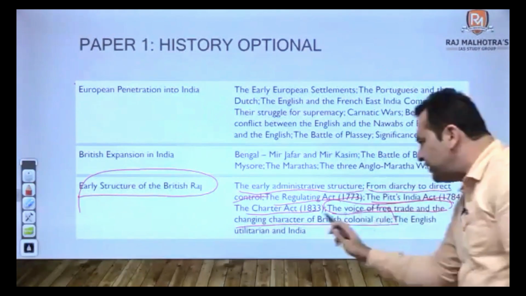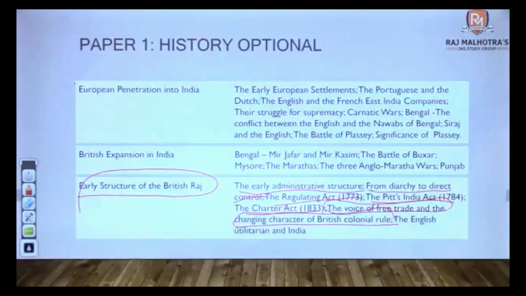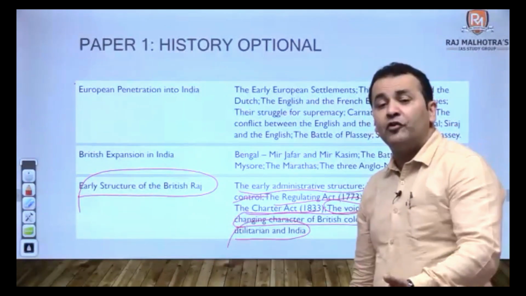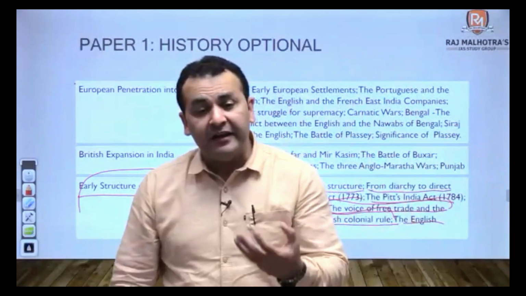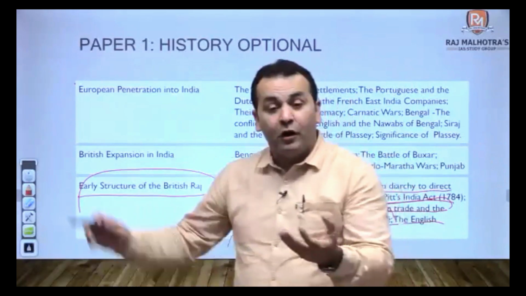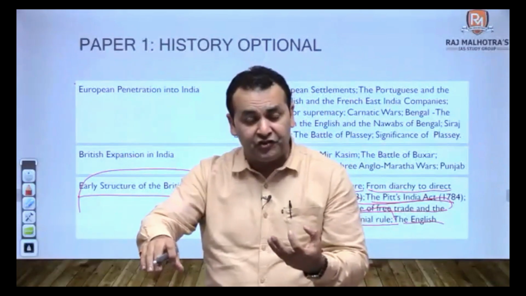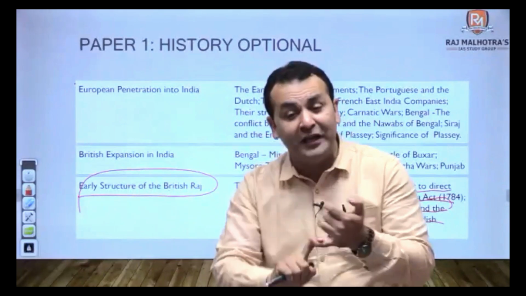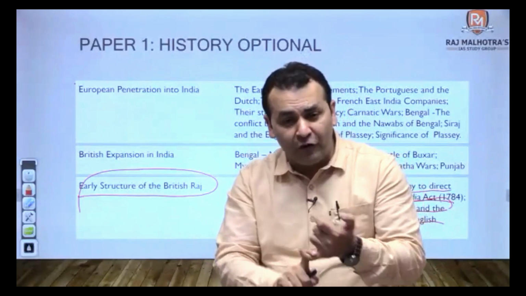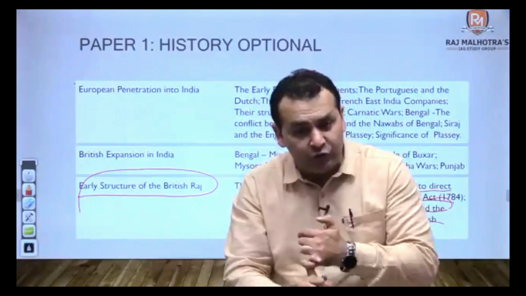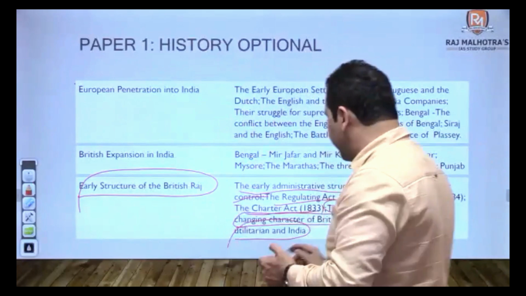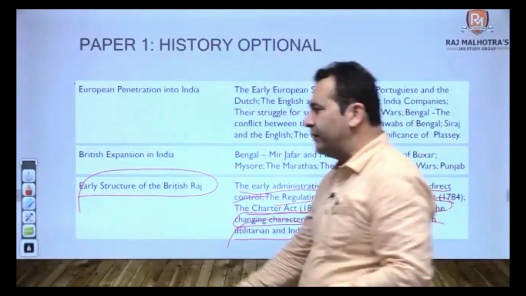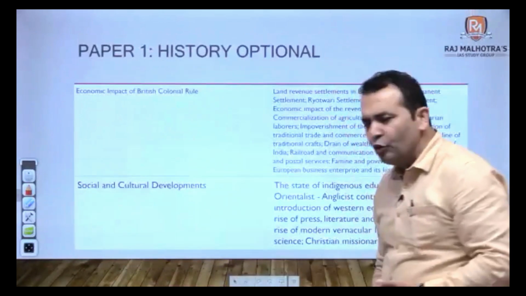You have read it indirectly, but here you will have to read a little more directly. The English utilitarians and India. You have read about English utilitarians and India, the ideas of Bentham, how they were influencing changes in Indian society, the entire social reform during the time of Lord William Bentinck, the coming of Lord Macaulay, introduction of new education, the new land reforms. It is all utilitarian ideas. So you are already familiar with the syllabus, my dear friends. It is nothing new, it is nothing more.